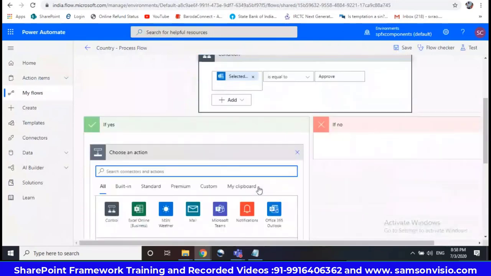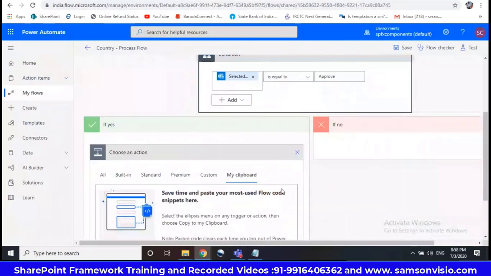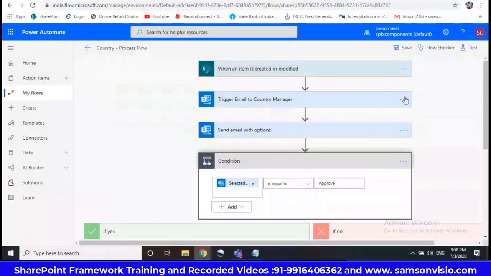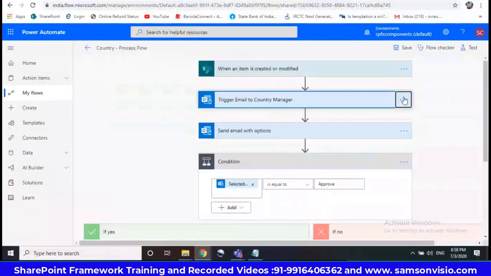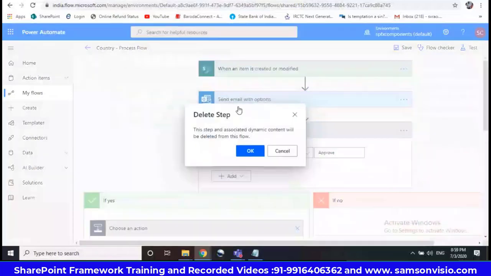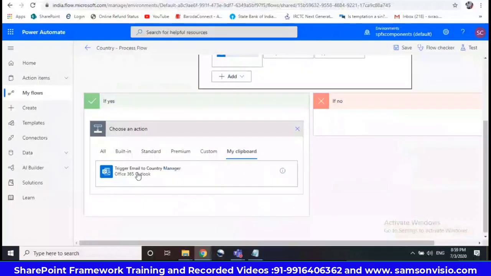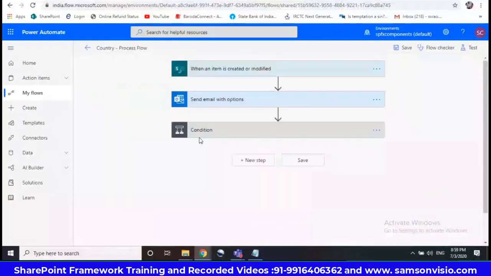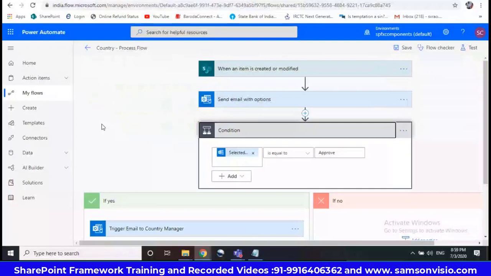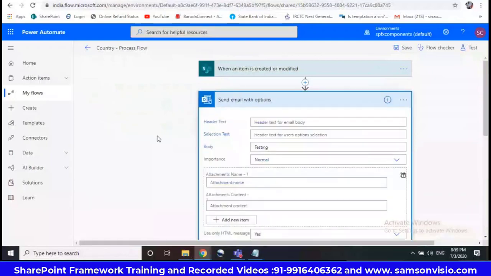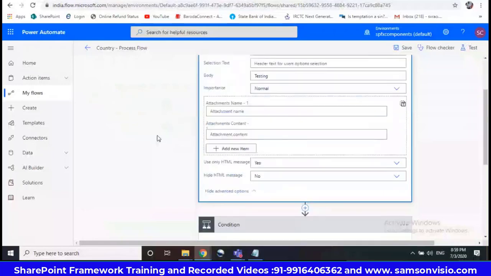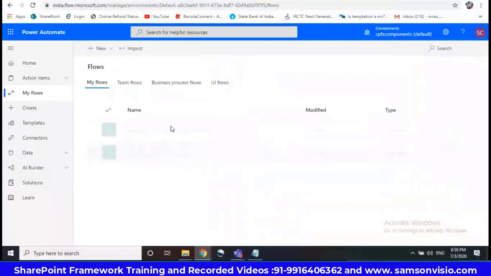So I can trigger an email. I'll take from this one, copy to my clipboard. I'll delete for now. I'll take it here. What happened? I'll not save, so I can reuse that again.